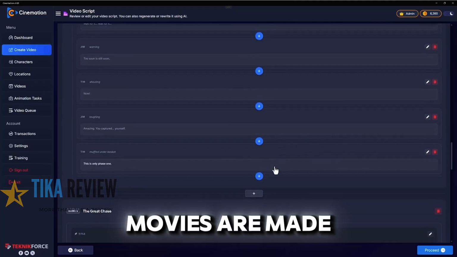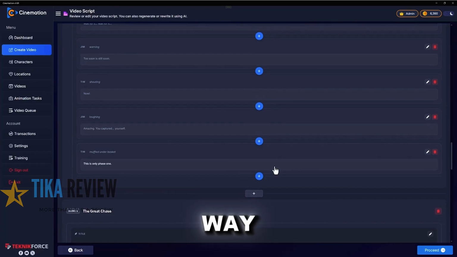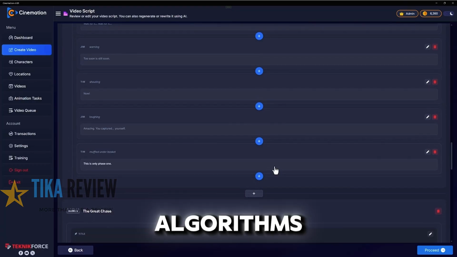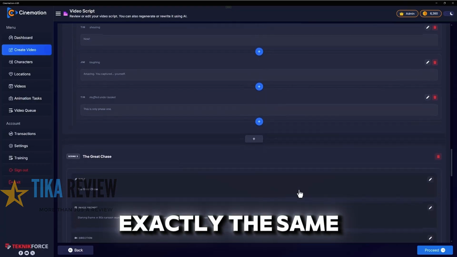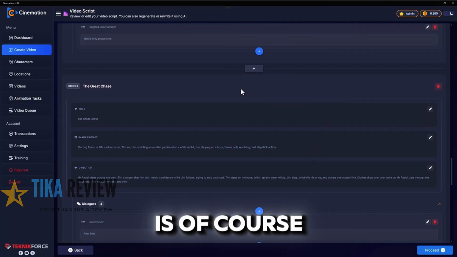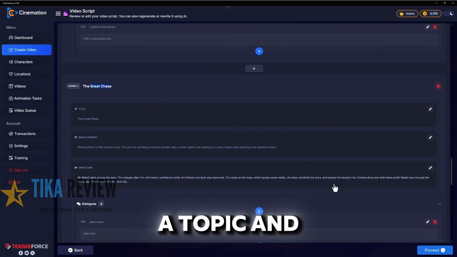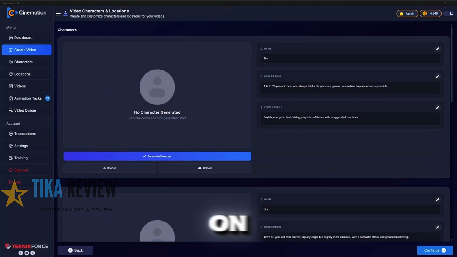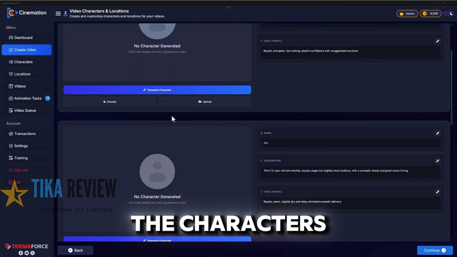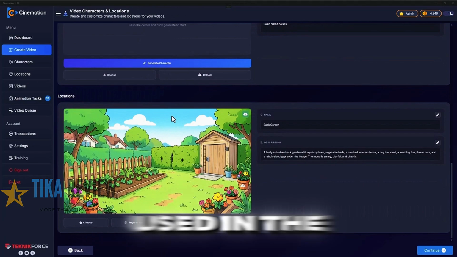And that's how movies are made. Movies are made just in this way, and we've used exactly the same algorithms to give you exactly the same results. So each scene is of course named and given a topic, and it's easy to understand what's going on. Next, Cinemation will let you create the characters and the locations that will be used in the video.